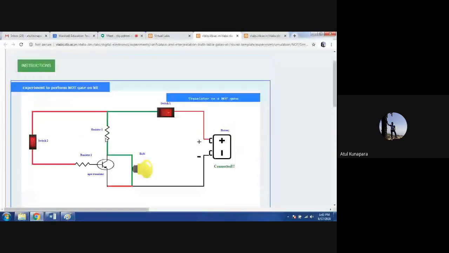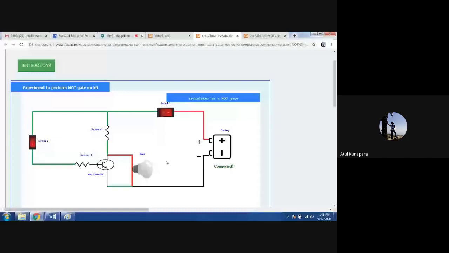Right now you can see when your switch 2 is in off condition, that means your input is logic 0. So your output lamp is on, which means your output is logic 1. If I press your input switch to 1, that means your input is logic 1, and your output is going to be 0. So your bulb will be in off condition. So this is how you can verify it.